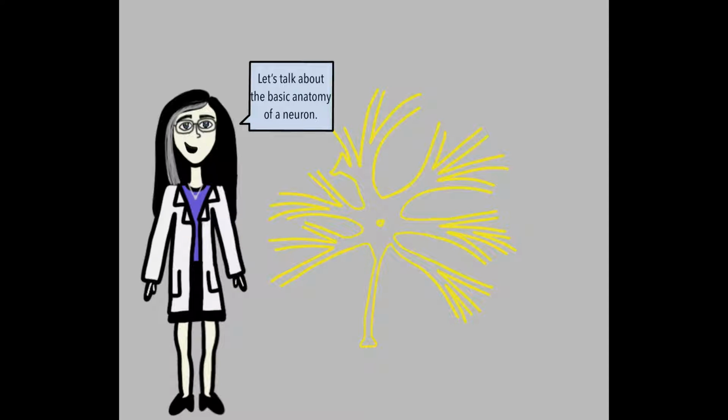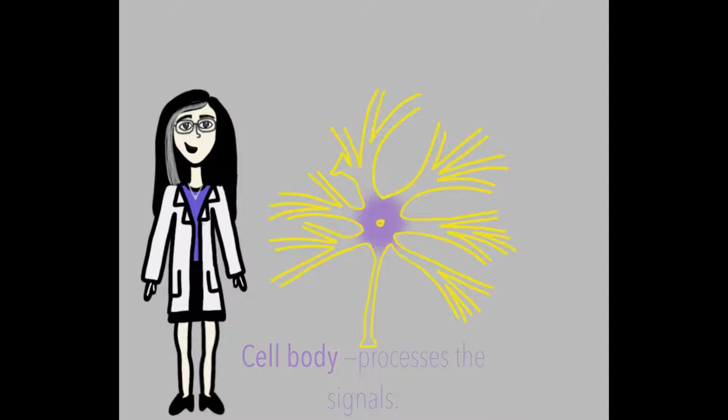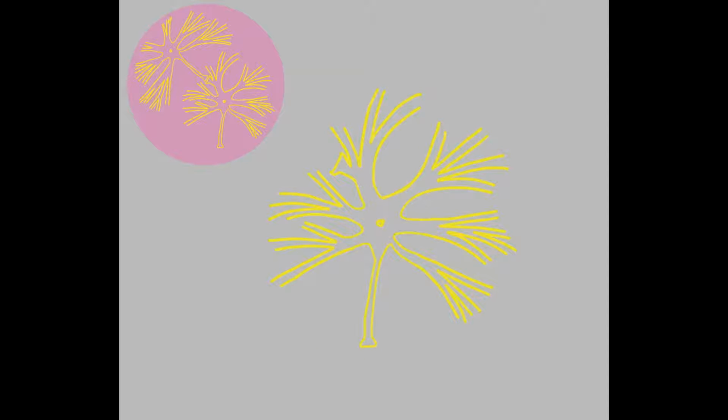Let's look at a neuron now. Neurons are made up of three parts: dendrites, a cell body, and an axon. The function of a neuron is to receive information, process information, and send out information. The dendrites receive information. The cell body processes information, and you guessed it, axons send the information to the next neuron. Let's now zoom into a synapse.